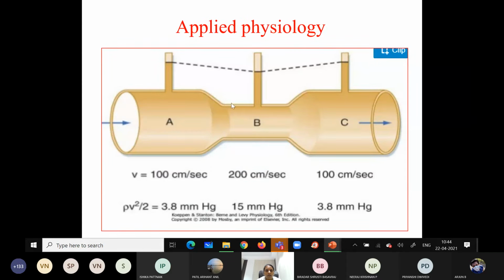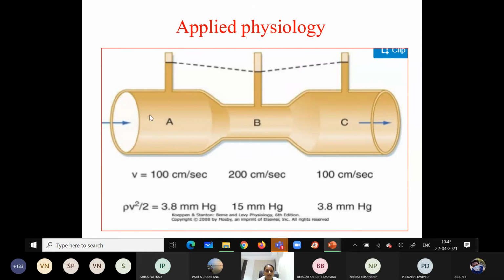Here this vessel has three diameters, A, B, and C. You can see the velocity is different in all the parts of the vessel. A has 100 centimeters per second, B has 200 centimeters per second, and C has 100 centimeters per second.